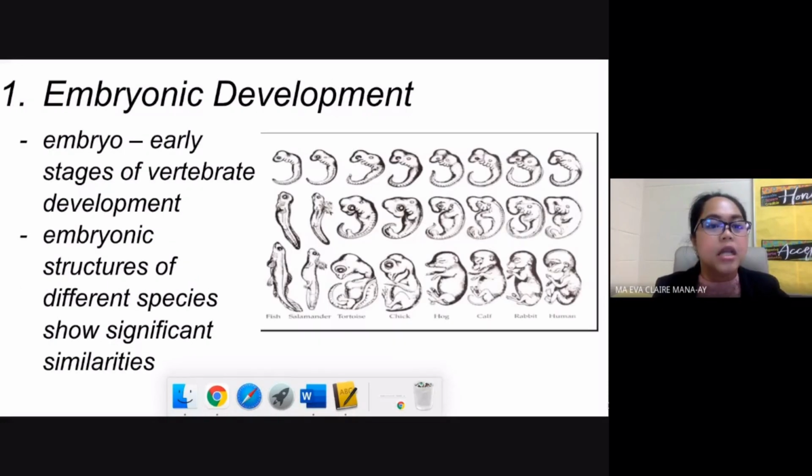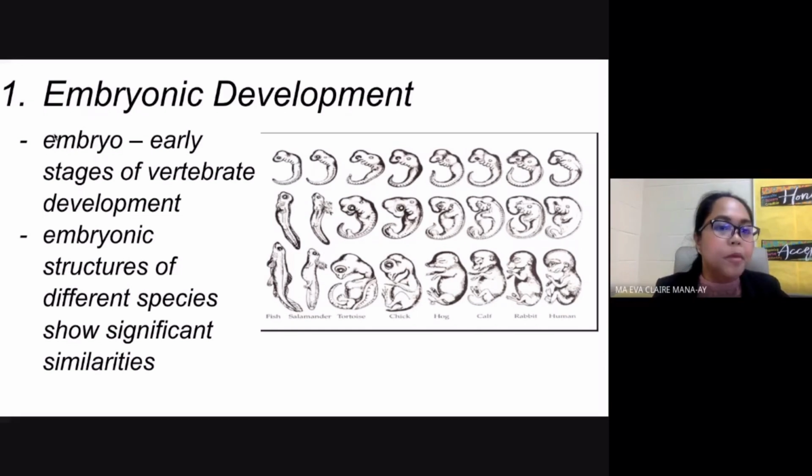Okay. Now, the first again is embryonic development. Now, when you say embryo here, this is the early stages of vertebrate development. Can anyone tell us what the meaning is of the term vertebrate? What does it mean when you say vertebrate? You hear animals that are called vertebrates, and there are also some that are called invertebrates.